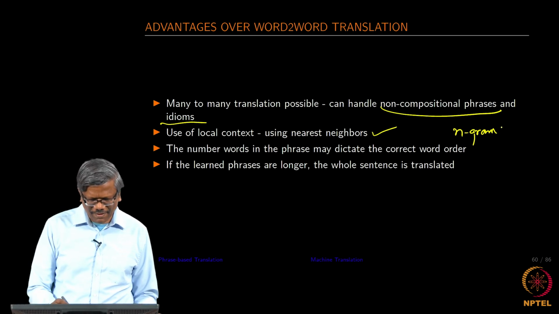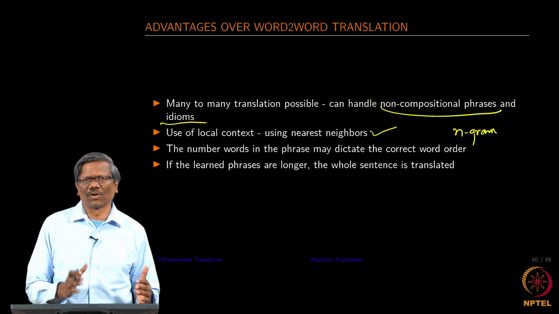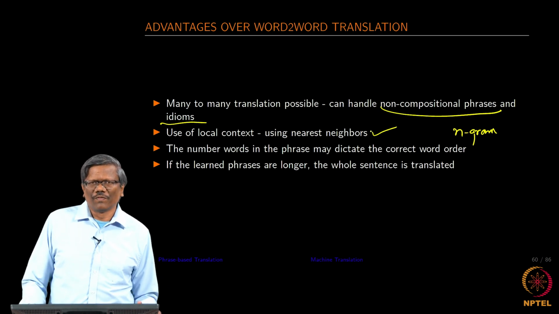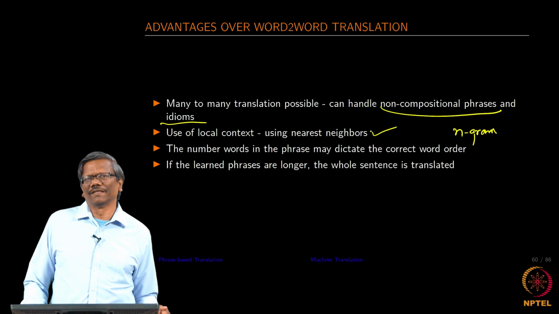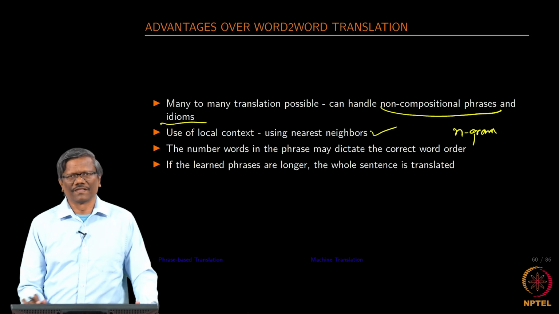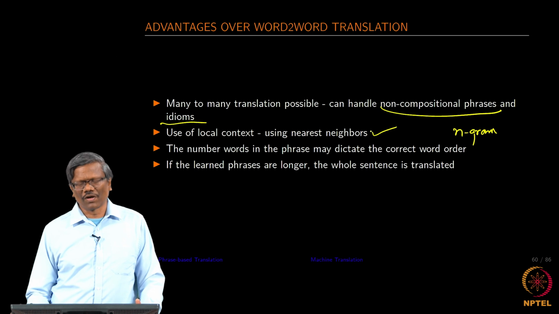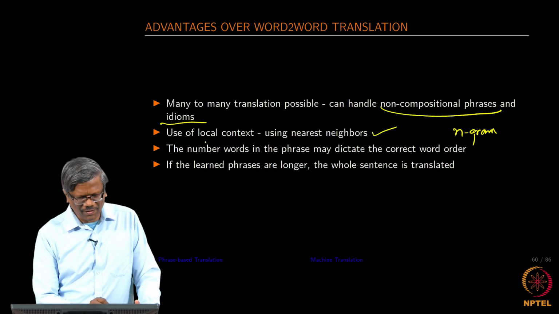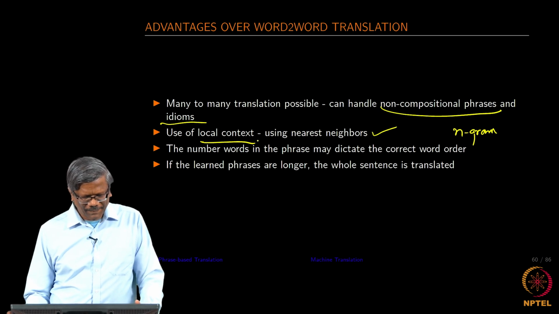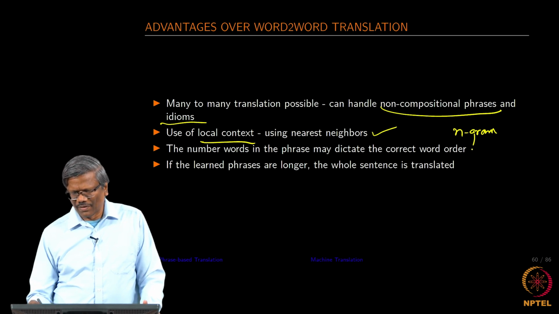So, that is why even in this case, since we are going to be using more than one word, which we can call a local context, or we are going to be using the neighborhood words, we might be able to bring in some kind of semantic information as part of this. So, we expect that the phrase based model would do really better when we incorporate the local context into the translation model. The number of words in the phrase may dictate the correct word order.